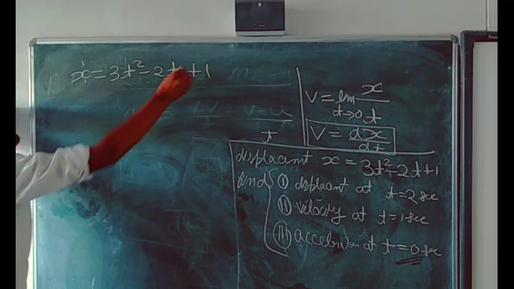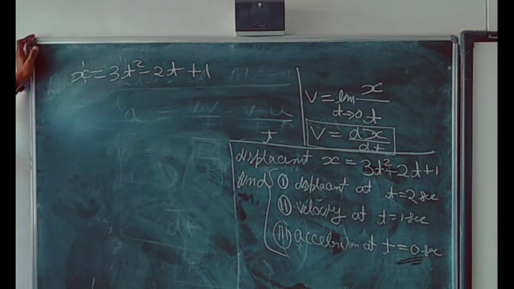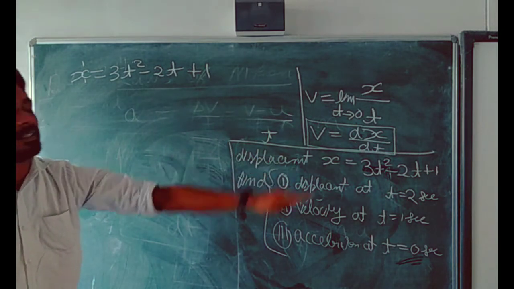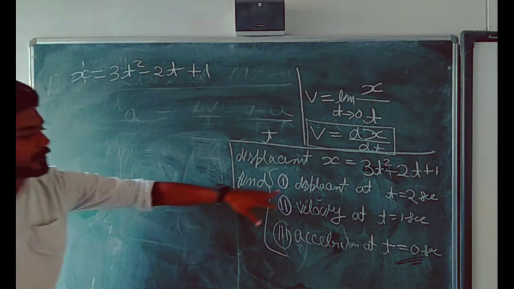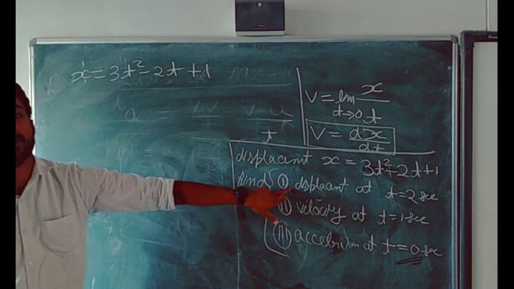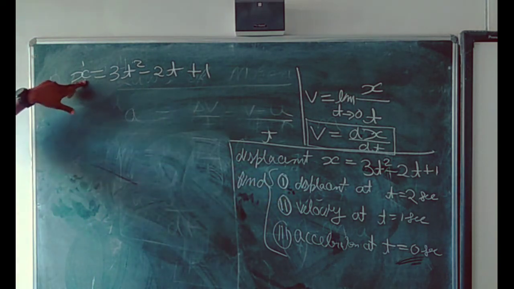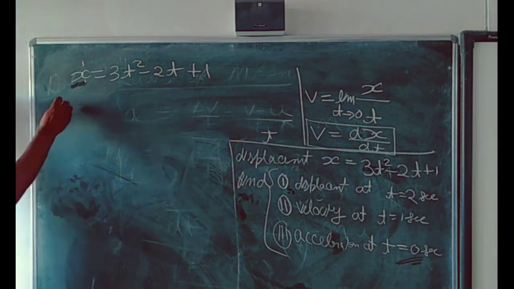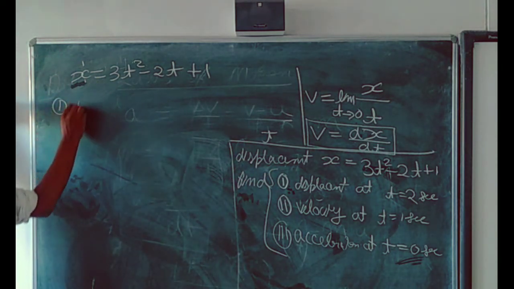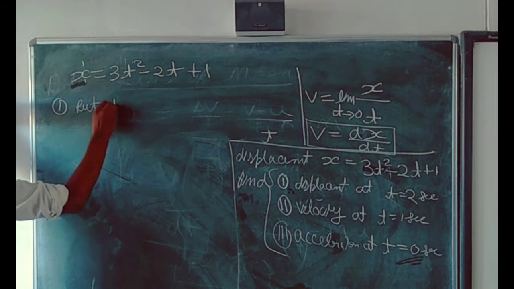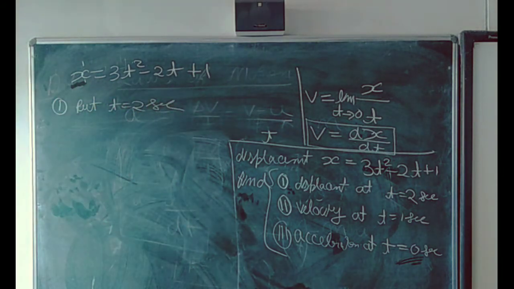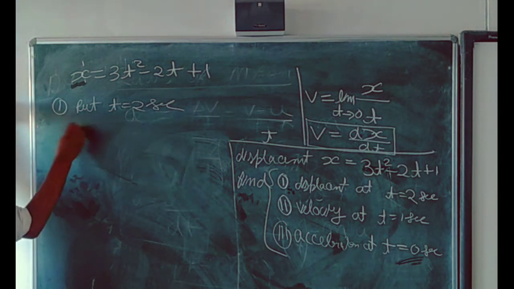First of all, we want to find displacement at t is equal to 2 seconds. It is directly asking for the displacement, and the formula of displacement is here. Then directly put the value of time. For 1, put t is equal to 2 seconds, and you will get the answer.